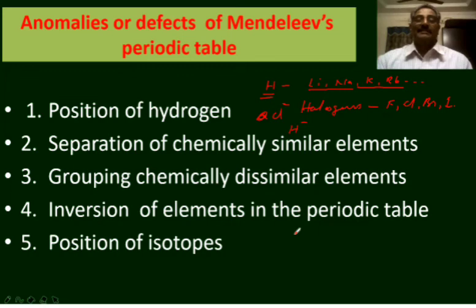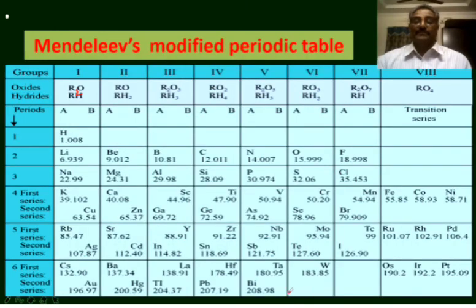That is, while arranging the elements which possess similar properties in the same group, the increasing order of atomic masses is violated. For example, tellurium and iodine.